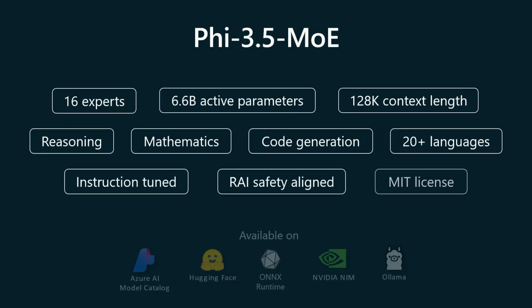The 3.5 MOE model is the only mixture of experts model in the Phi family. It has 16 modules of experts with a total of 42 billion parameters. Now, during token processing, only 2 experts are activated, thus requiring just enough computation to handle 6.6 billion parameters, making the MOE model incredibly computationally efficient while outperforming other dense models of similar size.